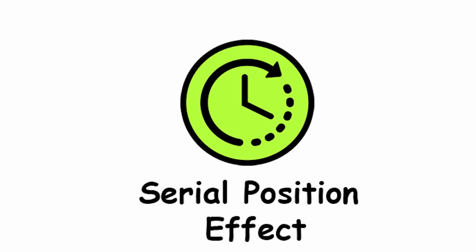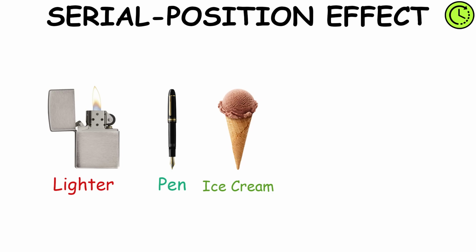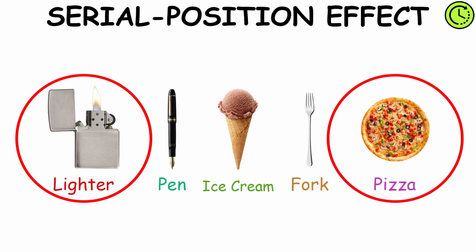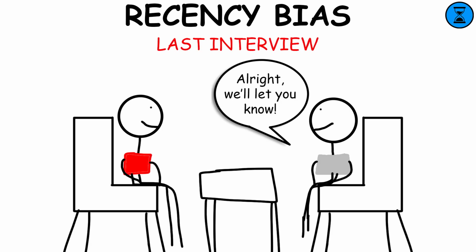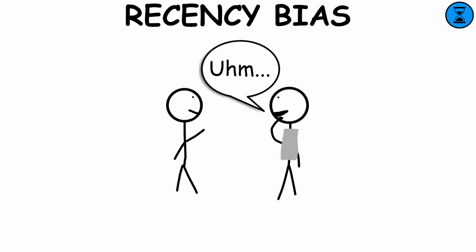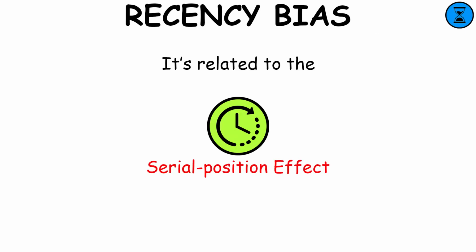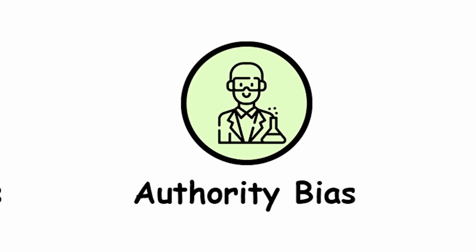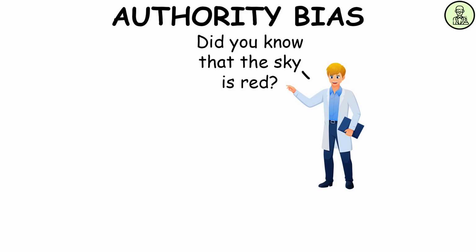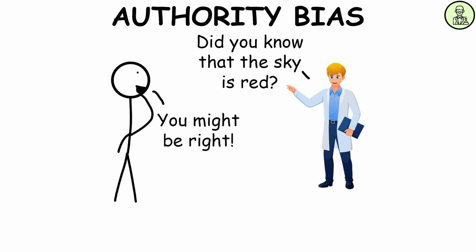Serial position effect. The serial position effect is the tendency of a person to recall the first and last items in a list better than the middle ones. Recency bias. The recency bias gives greater importance to the most recent event, such as an interviewer who can vividly remember just the last person he interviewed because they're the most recent conversation they had. It's related to the serial position effect. Authority bias. Authority bias is the tendency to attribute greater accuracy to the opinion of an authority figure, no matter what the opinion's content is.